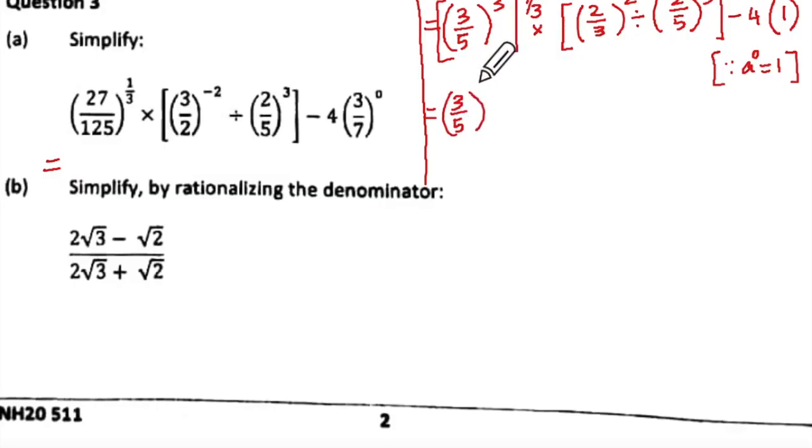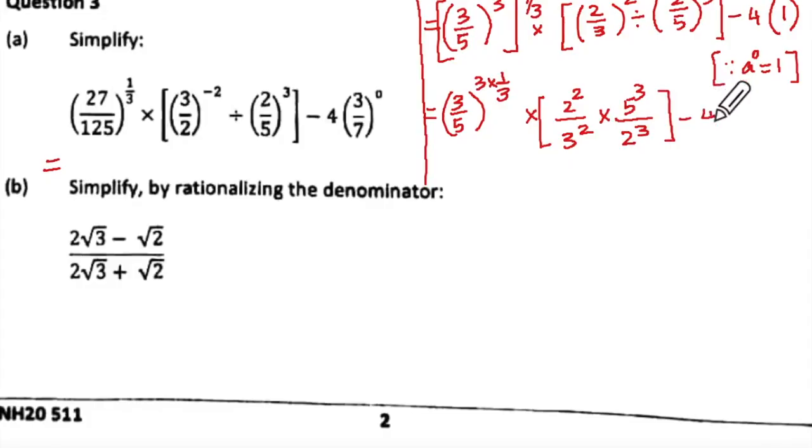So this will be 3 multiplied by 1 upon 3. Okay, multiplication as it is, and here 2 upon 3 this is, and this is 2 upon 5. So I'll have to write it as 2 square upon 3 square and multiplied by, here I will write 5 cube upon 2 cube, and I'll place the box bracket here minus 4. And what rule have I made use of here? A to the power m bracket to the power n is equal to a to the power mn.